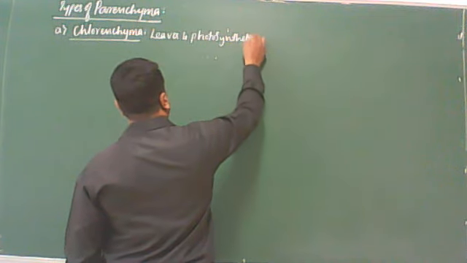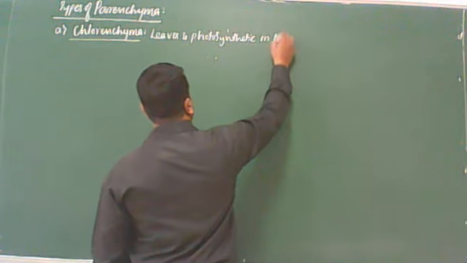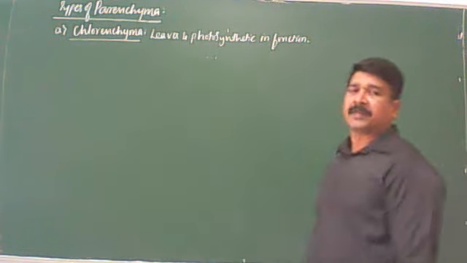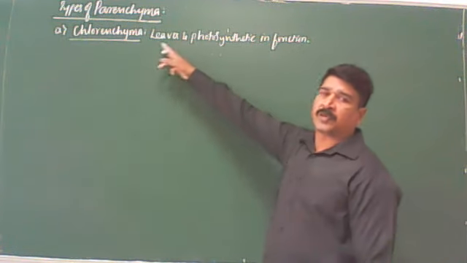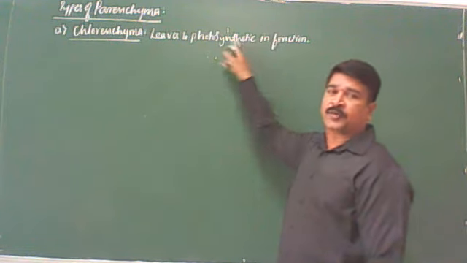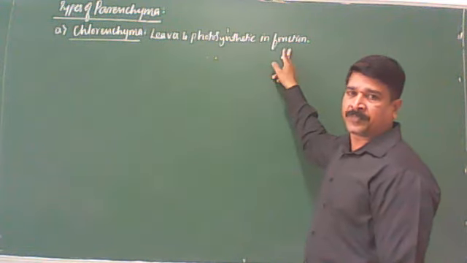You remember this. As I said, present in leaves and photosynthetic in function. Clear?